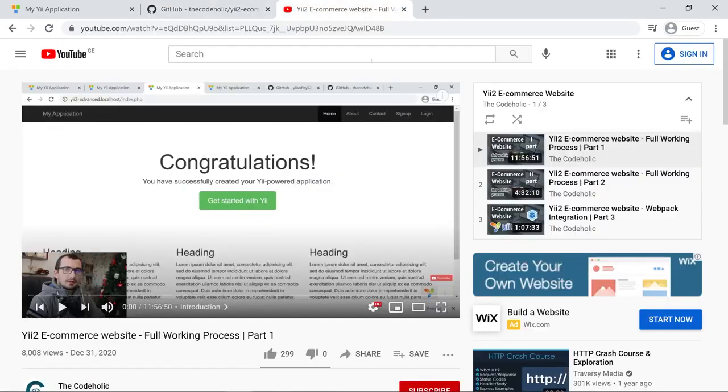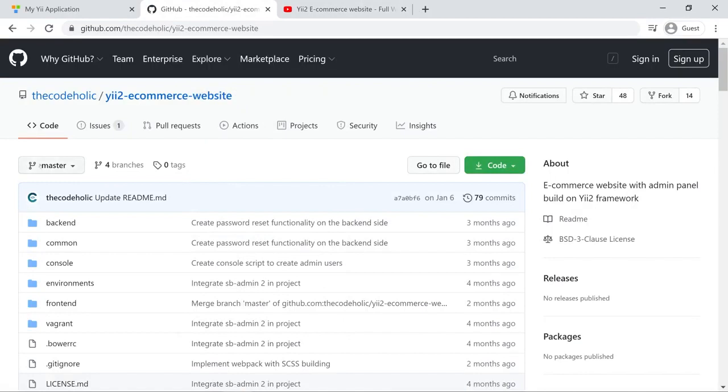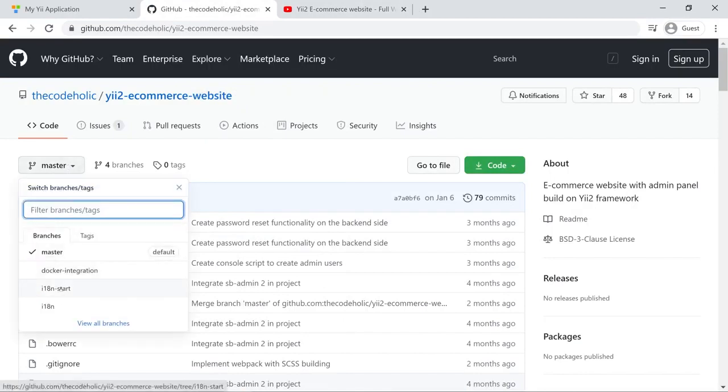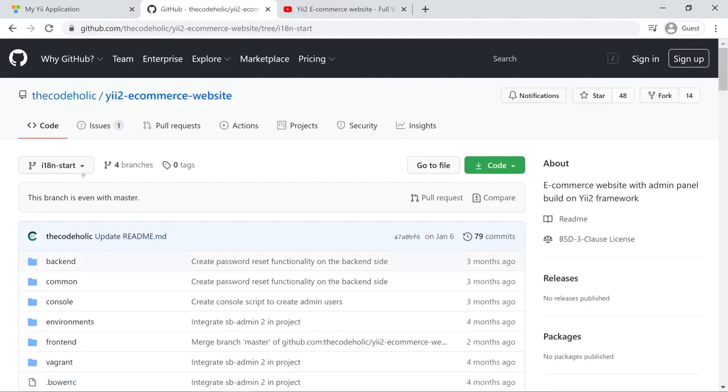So the previous videos are basically about creating an e-commerce website as an MVP, the first two parts. The next part is to integrate Webpack inside our project. If you don't want to watch these previous videos, that's totally fine. You can go to the following repository and grab the following branch, I-18 start. So go on that branch and start working with me on that branch.